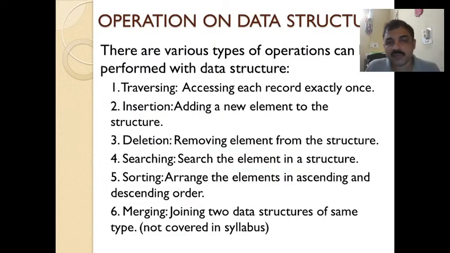So what different operations can be performed on data structures? There are various types of operations that can be performed with a data structure. One is traversing. Traversing means accessing each record exactly once. Similarly, insertion, adding a new element to the structure. Deletion, that means removing an element from the structure. Searching, searching for an element in the structure. Then sorting, which means arranging the elements in ascending or descending order. Then merging, that means joining two data structures of the same type. So these are the various operations which can be performed on data structures.